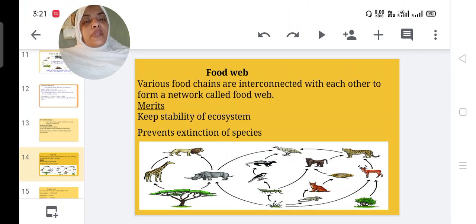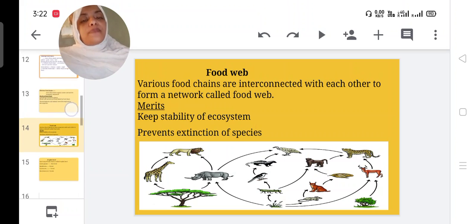Nowadays we cannot see dinosaurs on earth; they are extinct. To prevent this type of extinction, the food web is a great help.